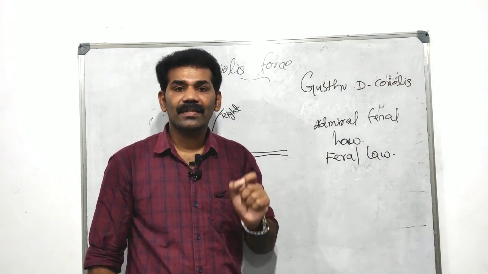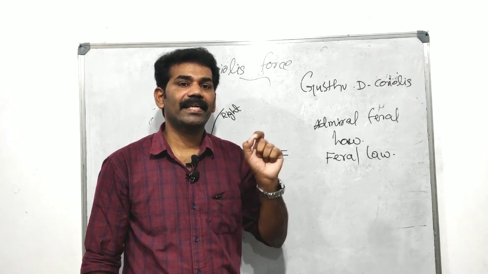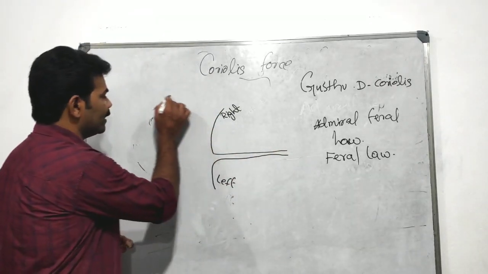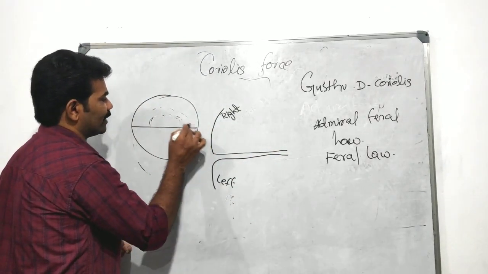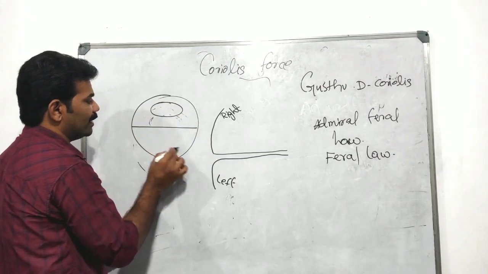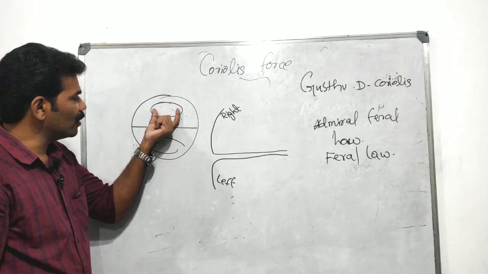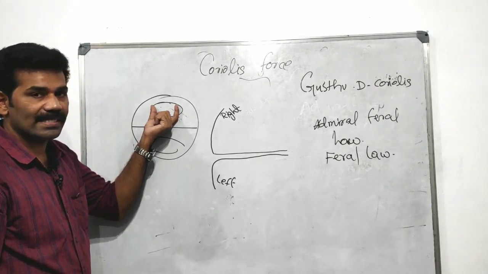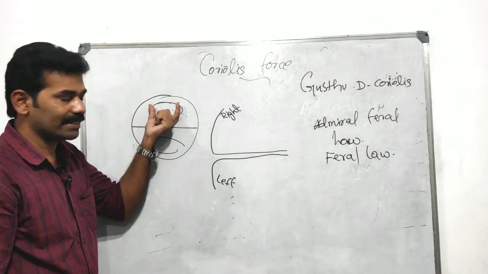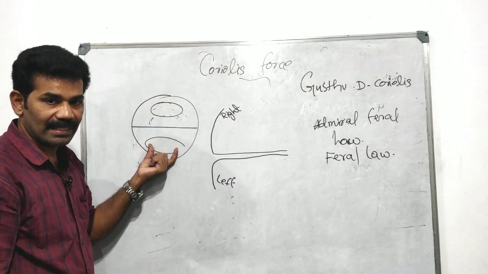The Coriolis effect increases as we move towards the poles from the equator. You can see that a greater Coriolis effect is experienced in the polar regions. When we move towards the poles from the equator, the Coriolis effect increases, in the north and south polar regions.